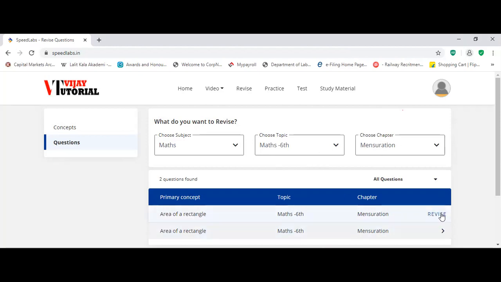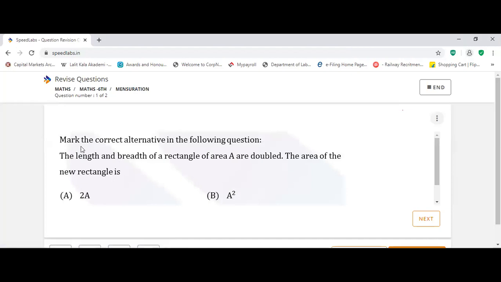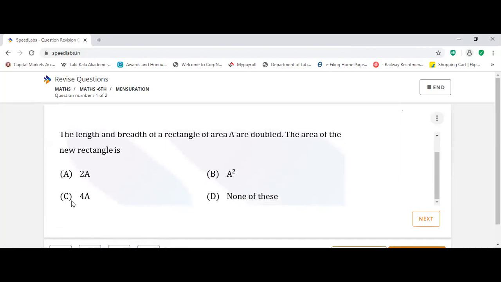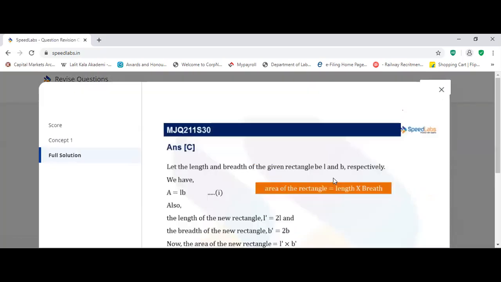Now you can just read this and revise this. Mark the correct alternative in the following questions: the length and breadth of a rectangle of area A are doubled. The area of the new rectangle will be? If length is double and breadth is also double, the area becomes 4 times. So option C is the correct option. I am putting C, and you check answers. It will show correct. You can see the solutions also.